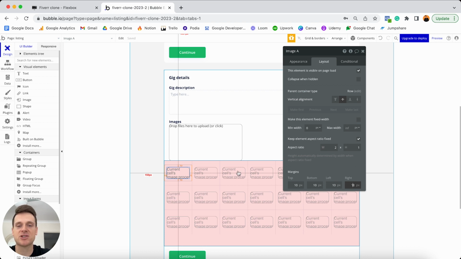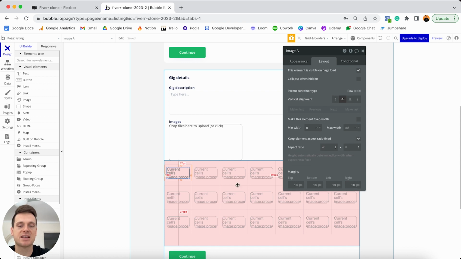Now at this point in time, we have an image preview here, but it doesn't really look that great. As you can see, we have so many different images that are going to display, and these previews aren't very large. So what can we do to fix that? Look, when it comes to creating repeating groups, I find that the process of finding the perfect settings is often just found through experimentation. However, of course, I've already thought through this, and I'm going to hold your hand and run you through the settings that I would recommend for this repeating group. But in order to do that, it is going to be a bit of a process, so I'm going to walk you through my thinking.